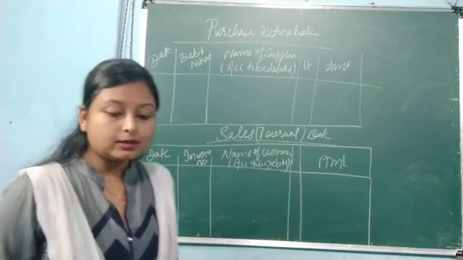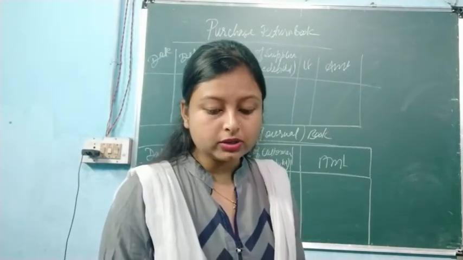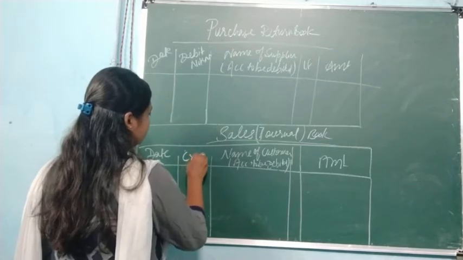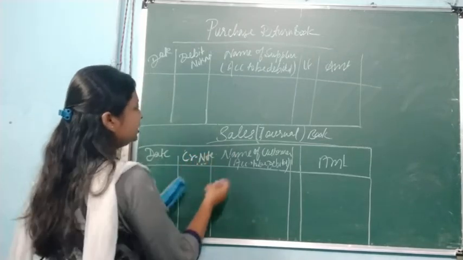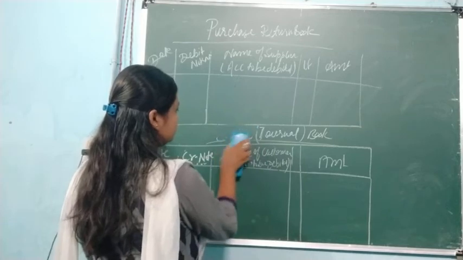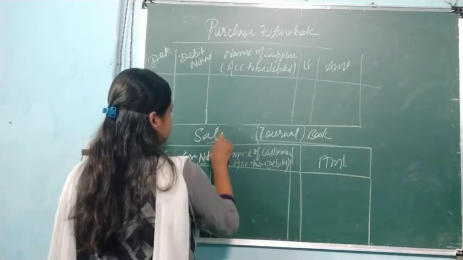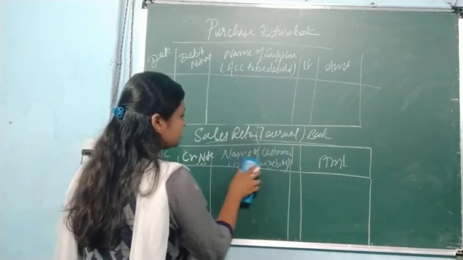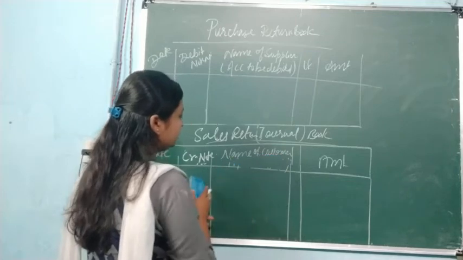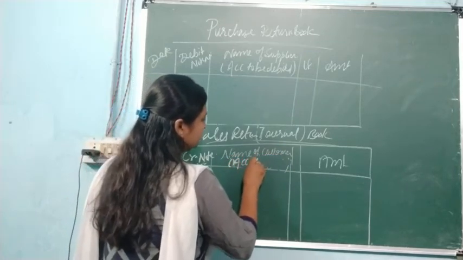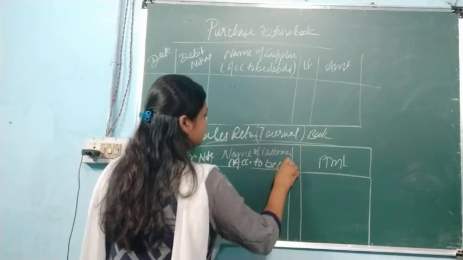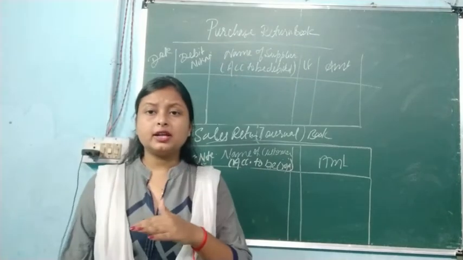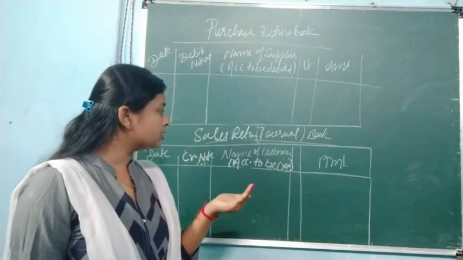Now in the same way, the sales return book will also be there. Here we are going to write down the credit note. It will be written as sales return journal book, and here we write the name of the customer and account to be credited. Okay, why do we write account to be credited? Because sales is always credited and sales return is always debited.